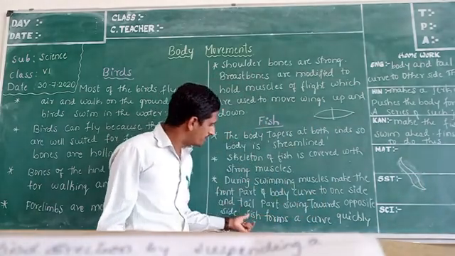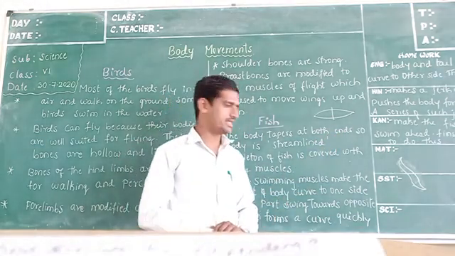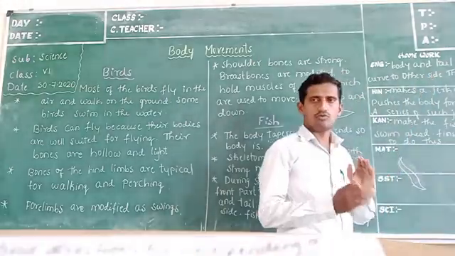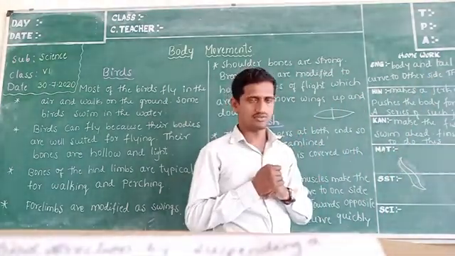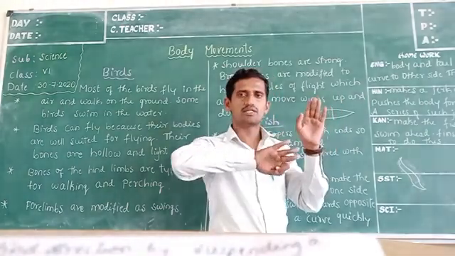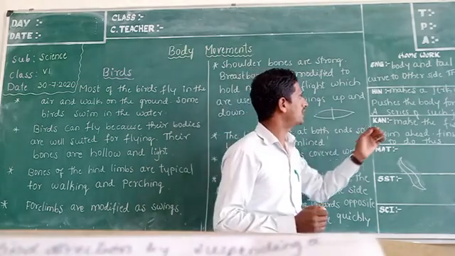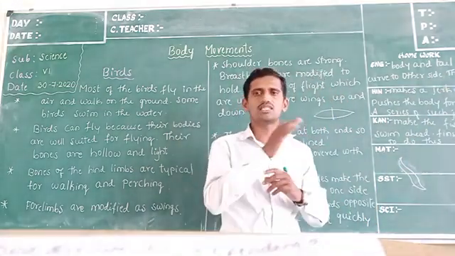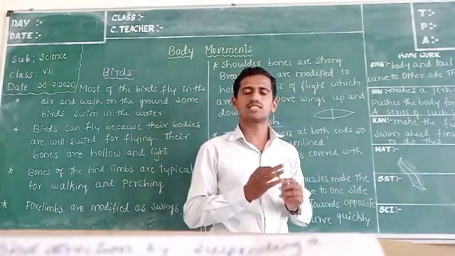Next, the fish forms a curve quickly. One curve is formed quickly, and then the body and tail curve to the other side. The front part curves to one side and the tail part to the other side. This makes a jerk. By doing so, a jerk is given to the fish, means like a push is given.